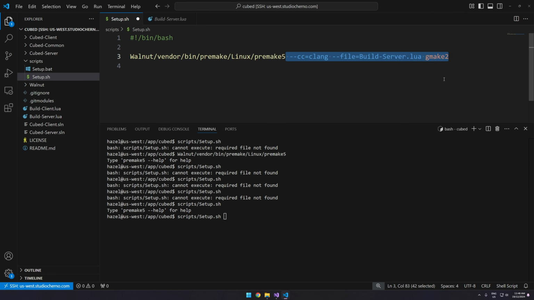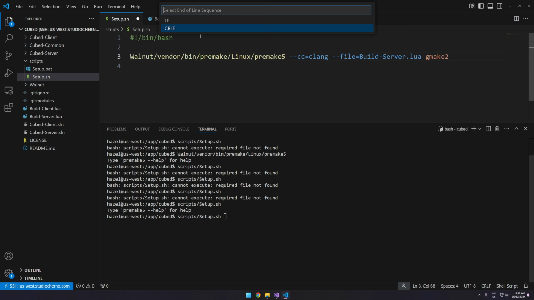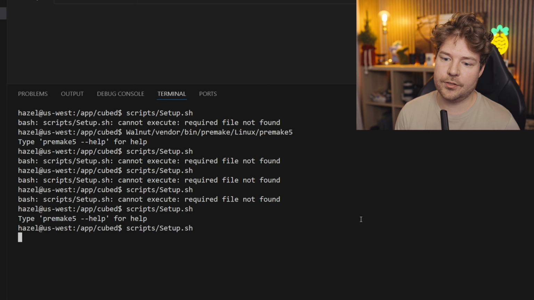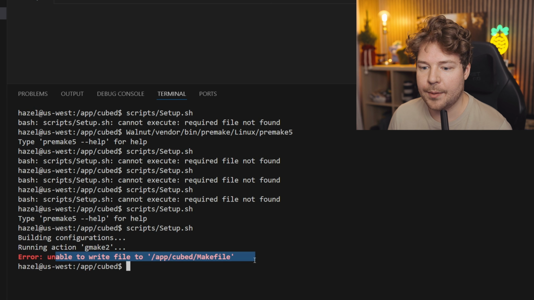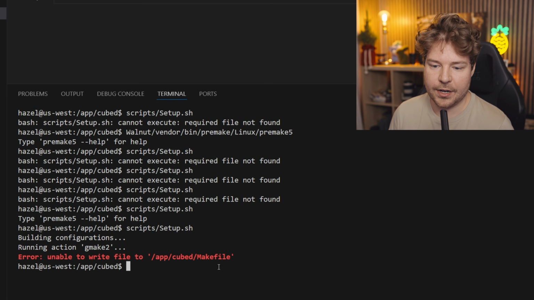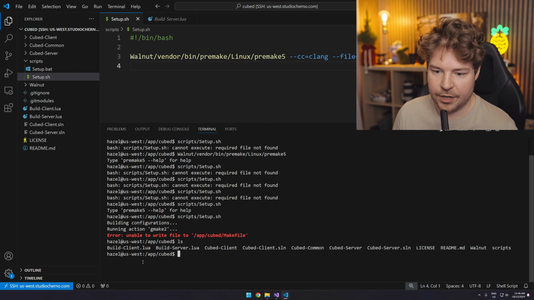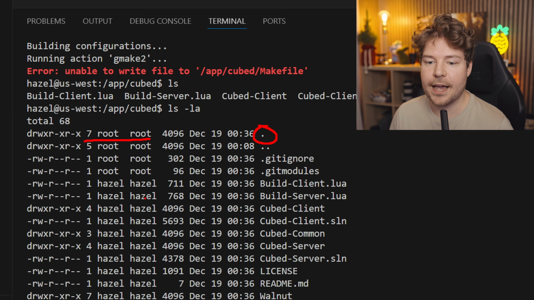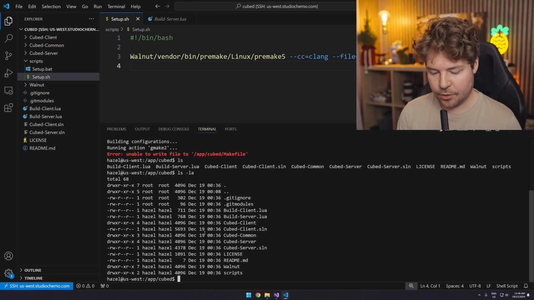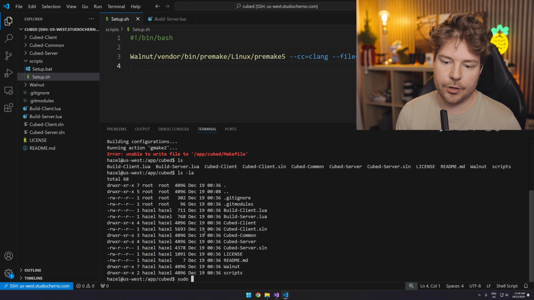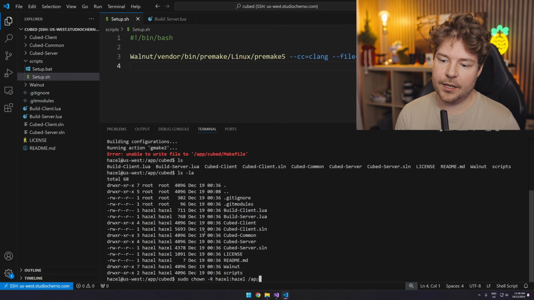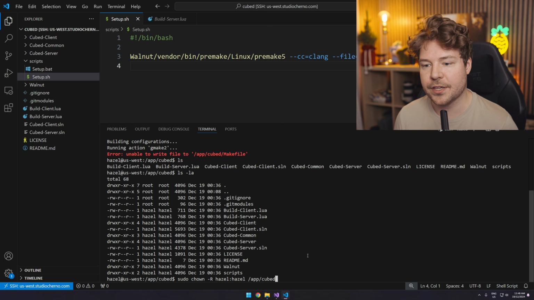So if we just undo a bunch of stuff here, so either we bring this back and we'll have to change our line endings again because we hit Control Z. So there we go. This is what we're trying to run. So let's run setup.sh. Unable to write file to make file. Okay, so that's because this directory, that was another issue I should have noticed. The current directory is actually owned by root as well. We need everything to be owned by Hazel. So what I'll do is I can probably just do sudo and then chown -R hazel, and then the directory I'll pick here is the entire app cube directory, not just the asterisk, which is everything within this directory.